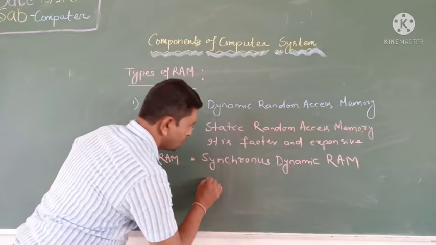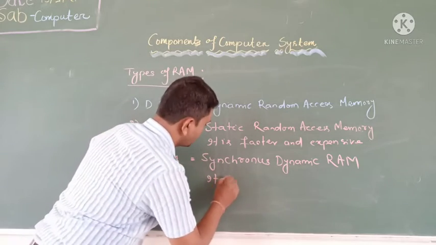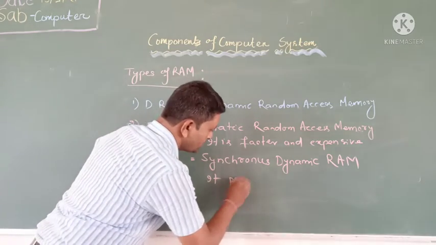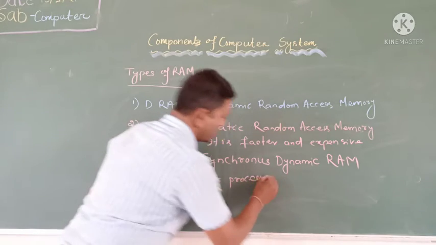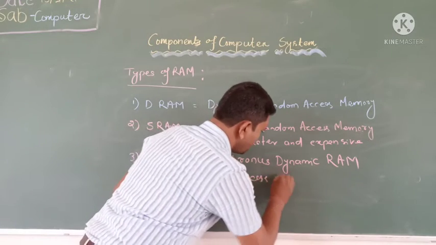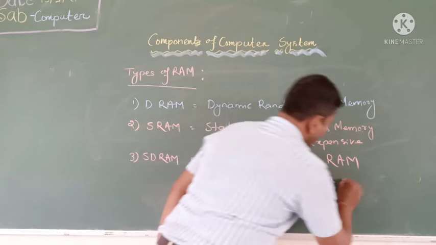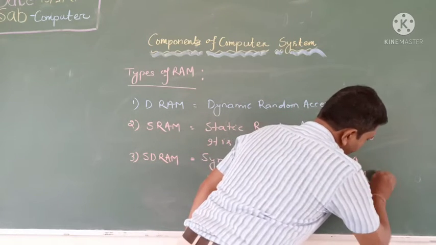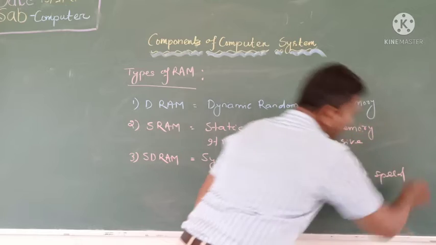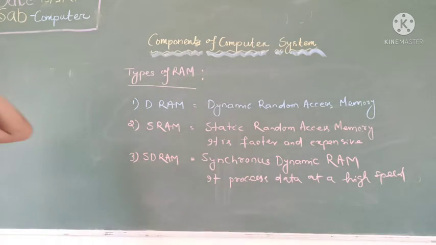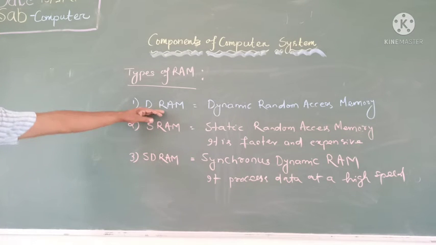Here it processes data at a high speed, as compared to SRAM and DRAM.